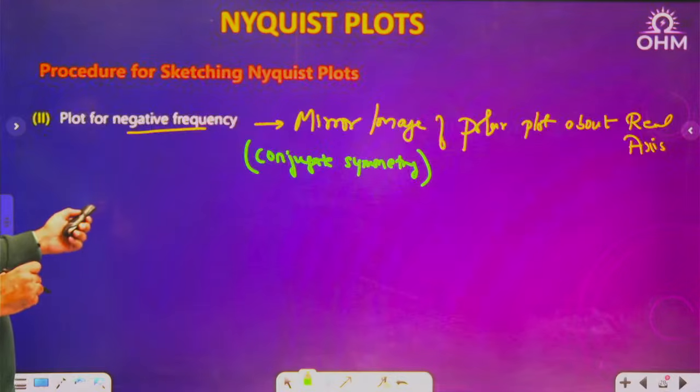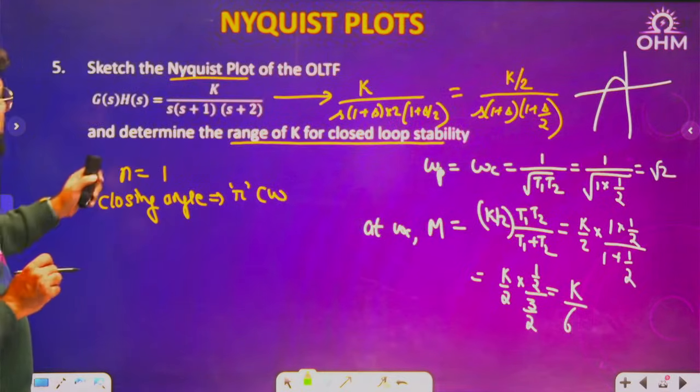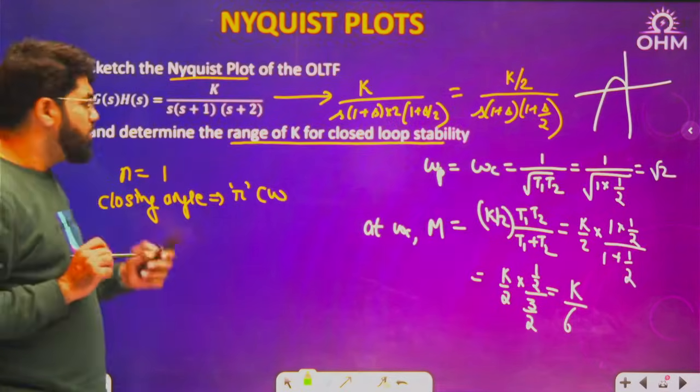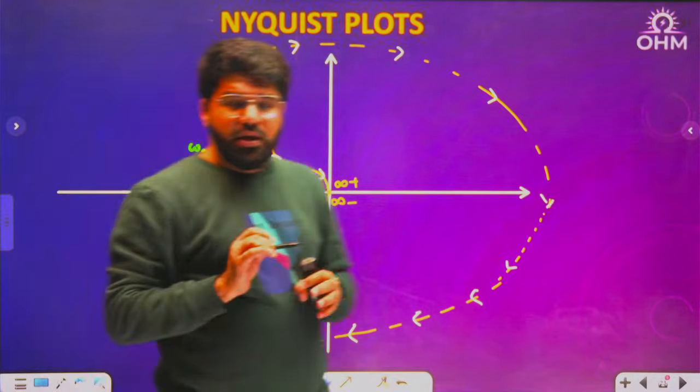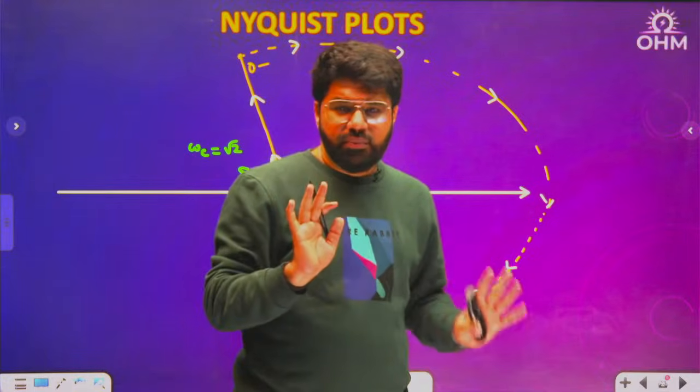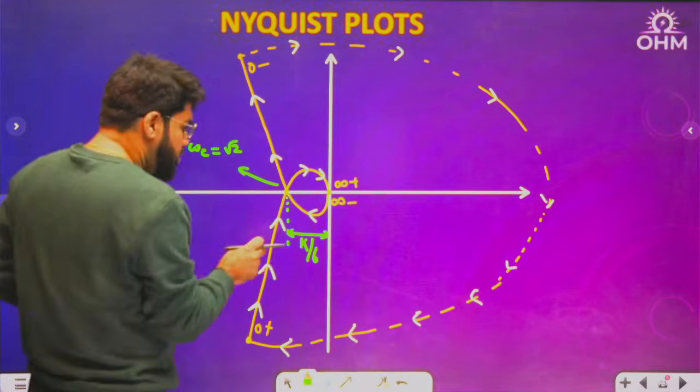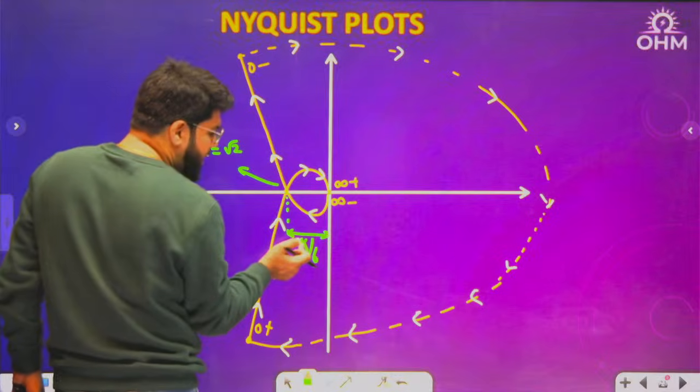Okay, so coming back to the previous question, I want the range of K for closed loop stability. Now where is -1, 0? -1, 0 definitely is on the negative x-axis. But where? Do I know the value of K? No.